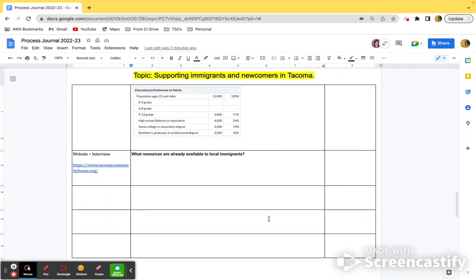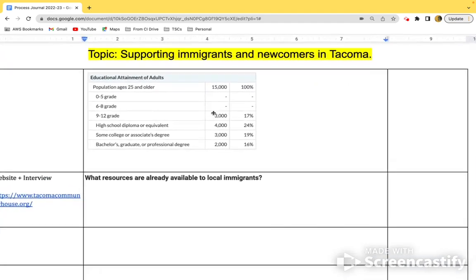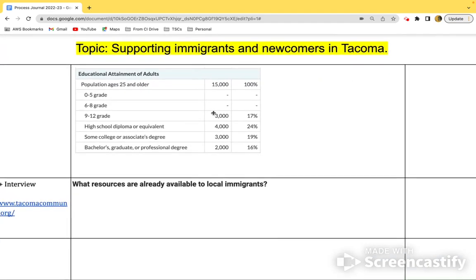I also found information about their education. I found that to be interesting. I wasn't necessarily looking for education, but now that I found it, I think it's worthwhile that I add it to my notes. This could actually lead me to adding another research question down the line.